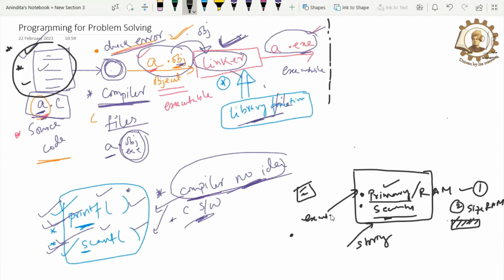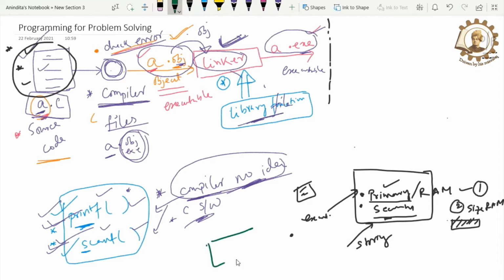But the question is why? Why do we have to execute by means of RAM? Why can't we execute by means of secondary memory? Because something is stored in secondary memory, so I can use my secondary memory and execute it. So here the problem is, please try to understand this point.